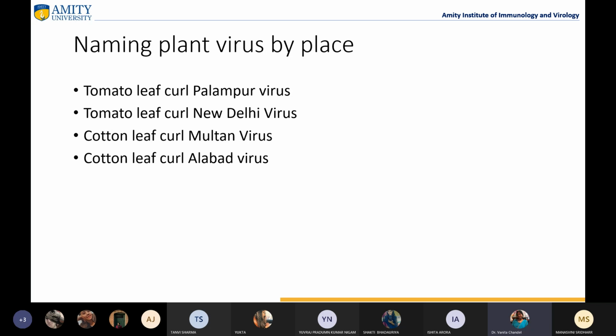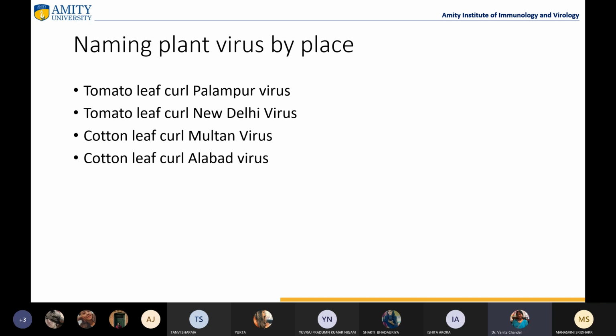So whatever Baltimore classification we follow, right? There are 2-3 classifications which are more commonly followed, and the way they have described and classified the viruses is in a much better way as compared to the other people. So in the next lecture, we'll try to go for the classification of the viruses. So this was a small lecture just to tell you about how nomenclature of the viruses is done. How do we name viruses basically?